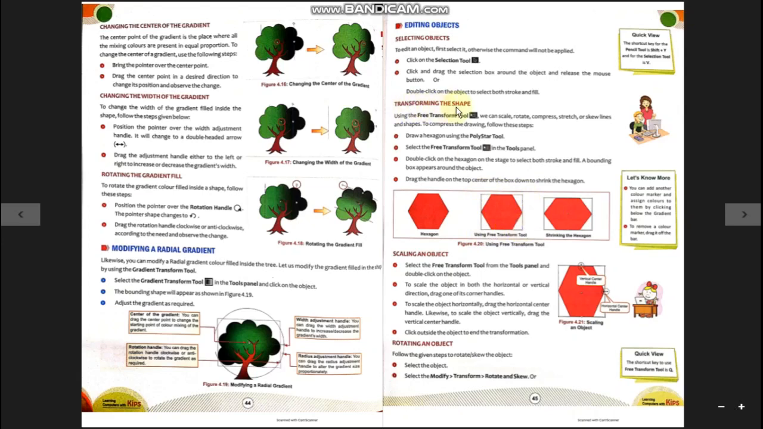Now, transforming the shape. Using the free transform tool, we can scale, rotate, compress, stretch or skew lines and shapes. So what is the transform tool used for? It is used for scaling the object, meaning increasing the width or the height. It is used to rotate the object on its axis. You can compress it, meaning decrease the size. Stretch means increase the size. Or skew lines means you want to make it in an italic, bent form. You can do it by skewing the shapes. All these things can be done by using the free transform tool.